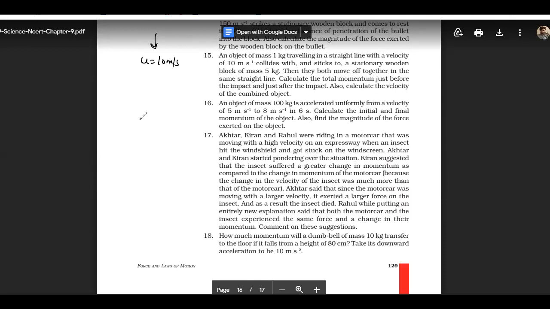Let me check. So here we are saying that the object is moving. So the total initial momentum is equal to the total final momentum.